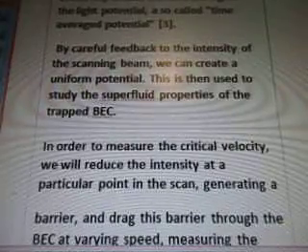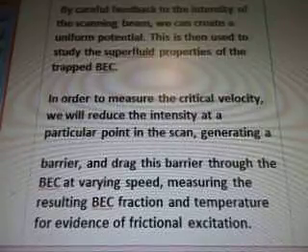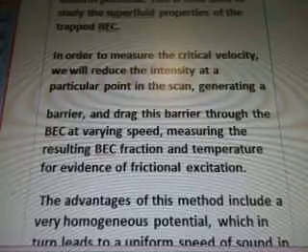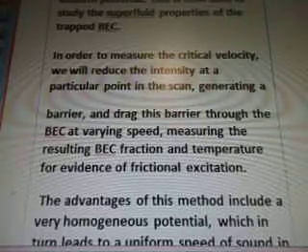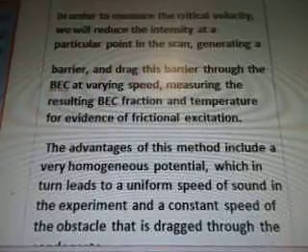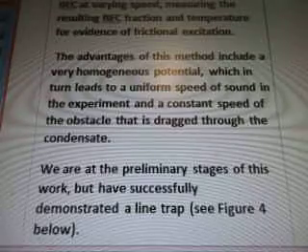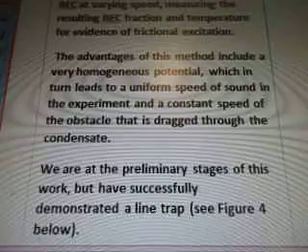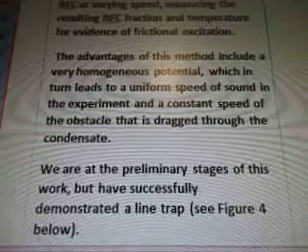This is then used to study the superfluid properties of the trapped BEC. In order to measure the critical velocity, we will reduce the intensity at a particular point in the scan, generating a barrier, and drag this barrier through the BEC at varying speed, measuring the resulting BEC fraction and temperature for evidence of frictional excitation. The advantages of this method include a very homogeneous potential, which in turn leads to a uniform speed of sound in the experiment and a constant speed of the obstacle that is dragged through the condensate.